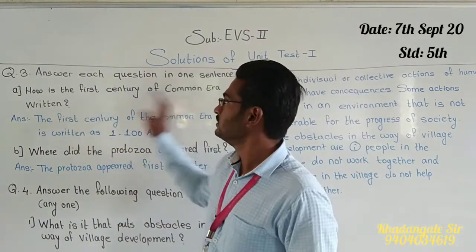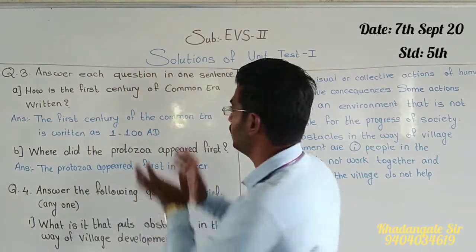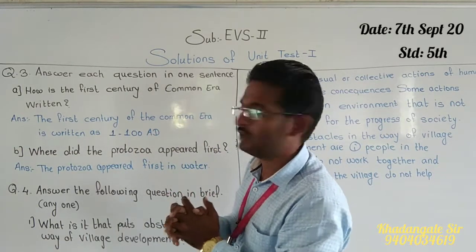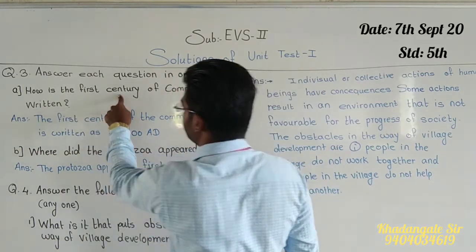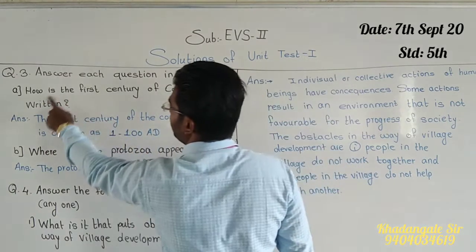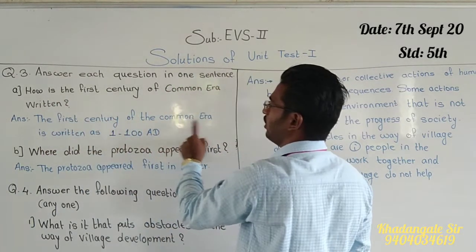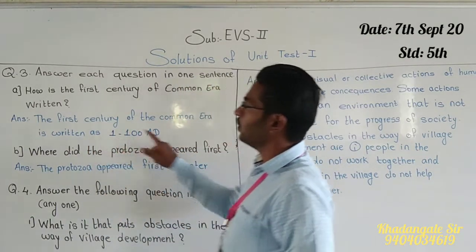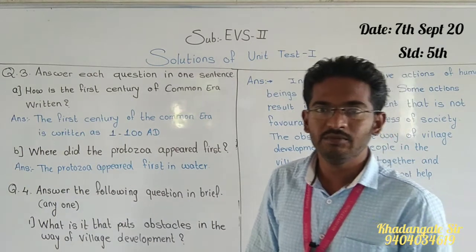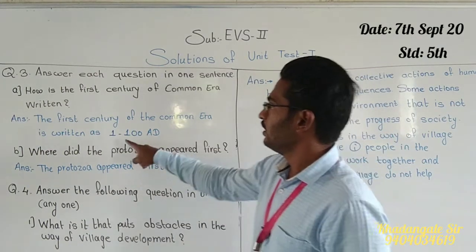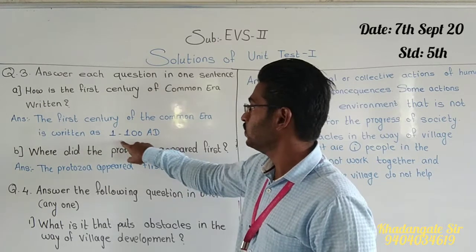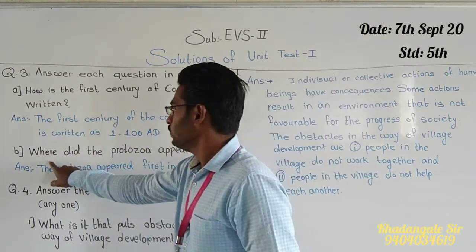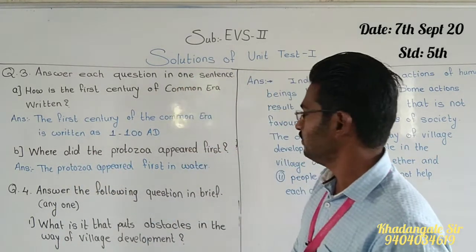So the answer is, see, how I told you the techniques we have to use. 70% part in the answer we have to take from the question only. See, the first century of the Common Era is written as, and this much is our answer, 1 to 100 AD. AD means Anno Domini. That is how we used to write it: 1 to 100 AD.